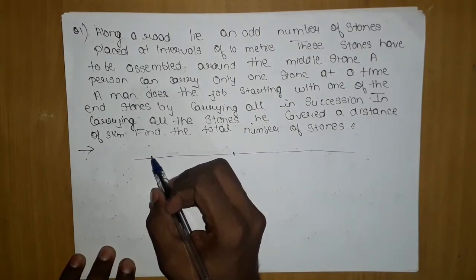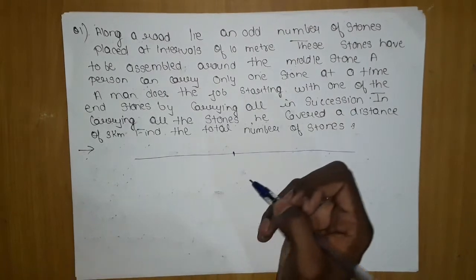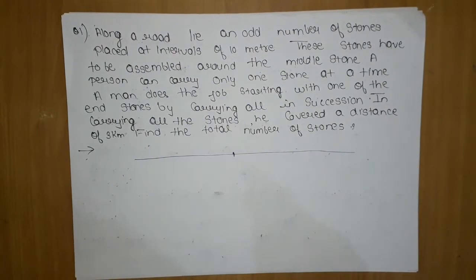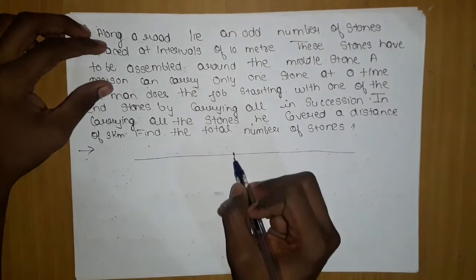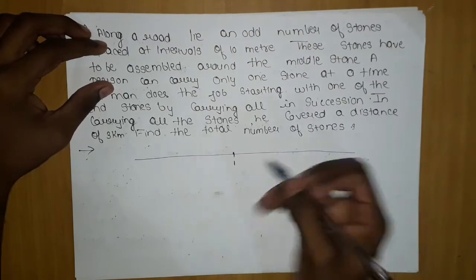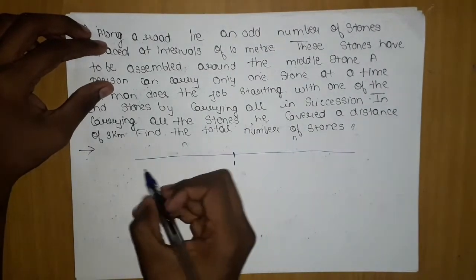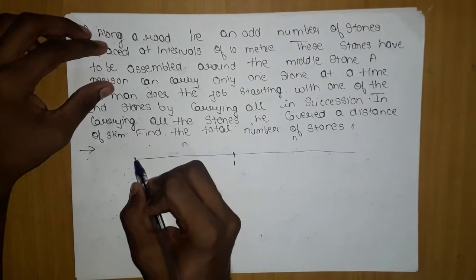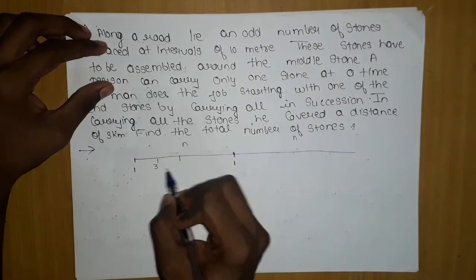Here there will be n stones and here there will be n stones, then there will be one middle stone. In an odd number there is only one middle term. So this is the middle one, and here there are n stones and here there are n stones.